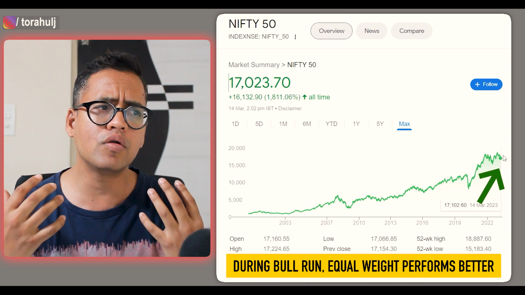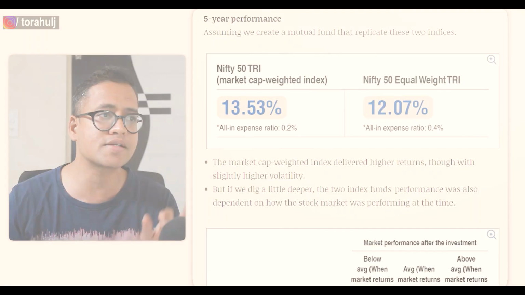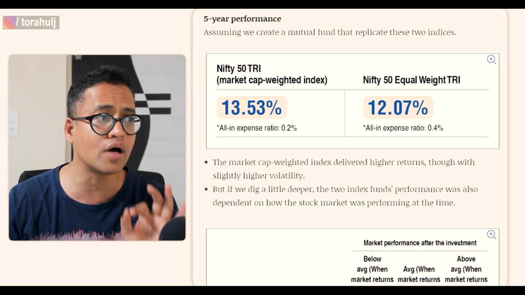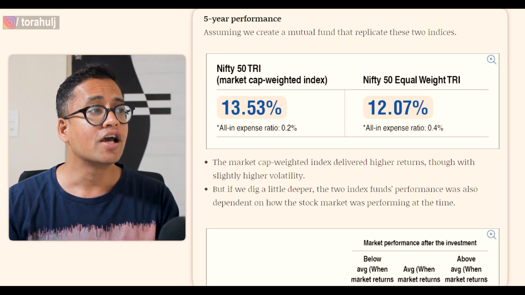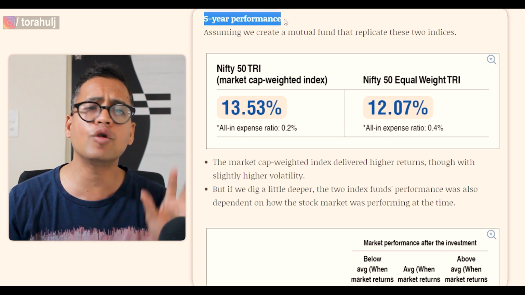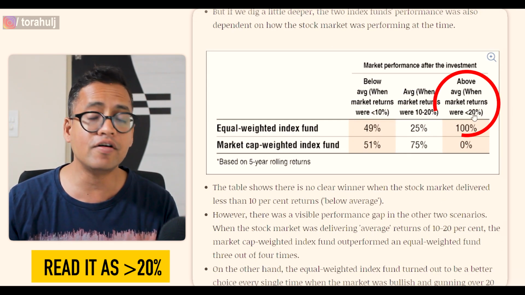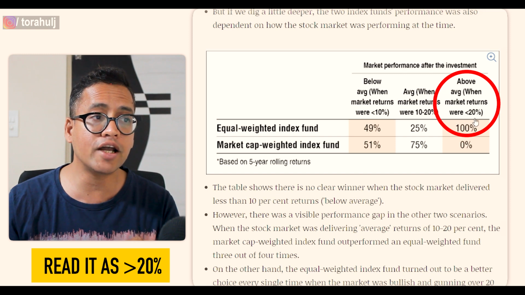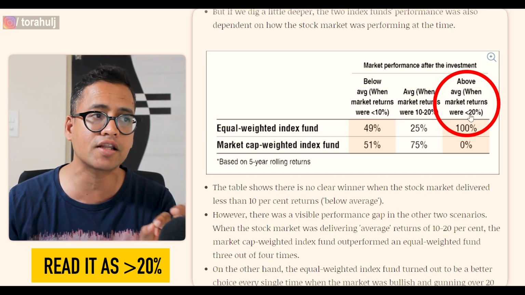Now you will say, Rahul, where is the data to prove it? I am going to share with you something very interesting from Value Research, a very good article to read. I'll link it in the description as well. Here you see 5-year performance. Whenever the stock market has given more than 20% returns, please note that this is a typo here. This is greater than 20%.